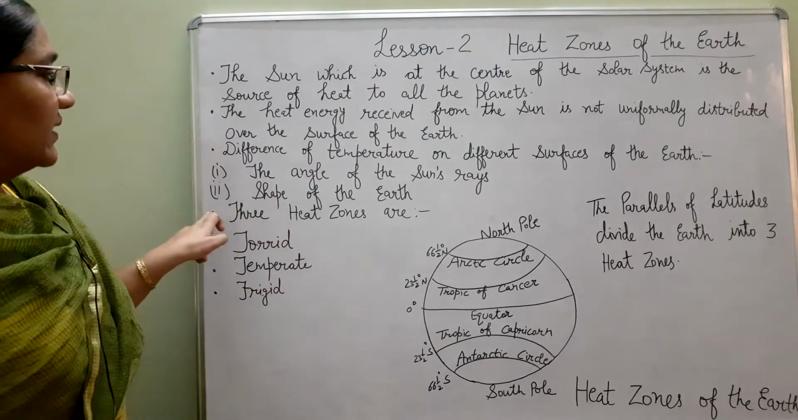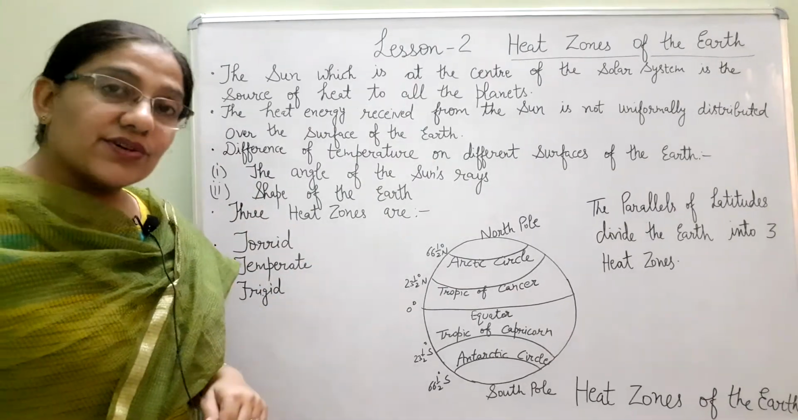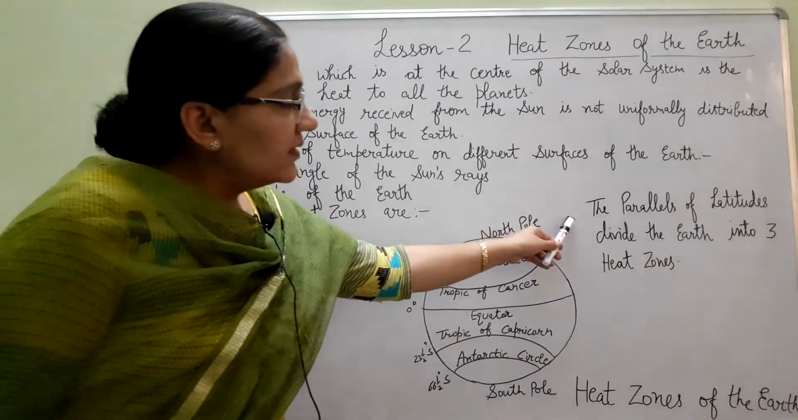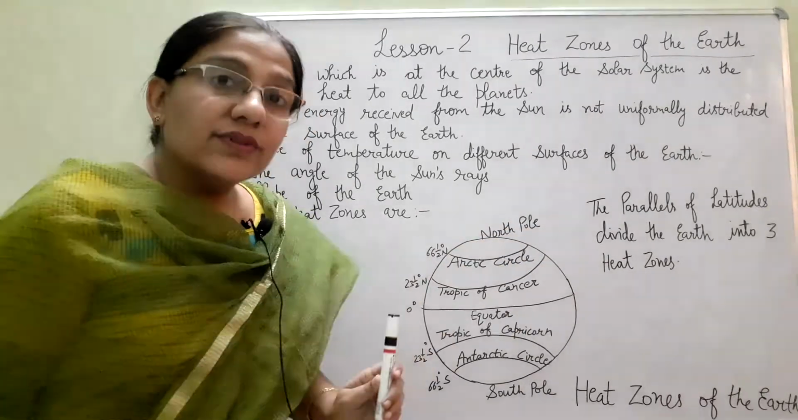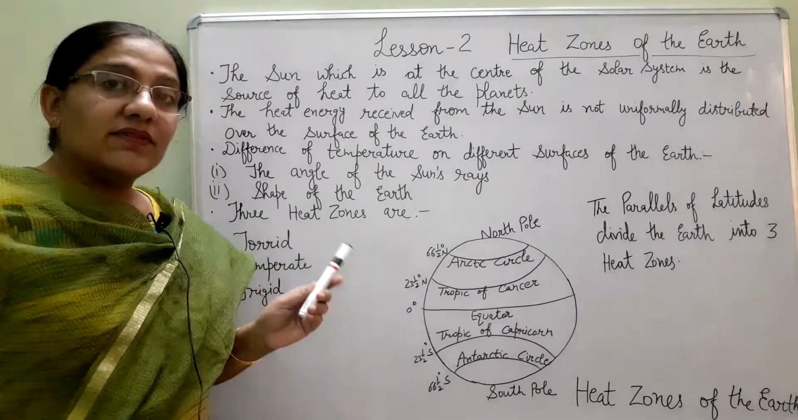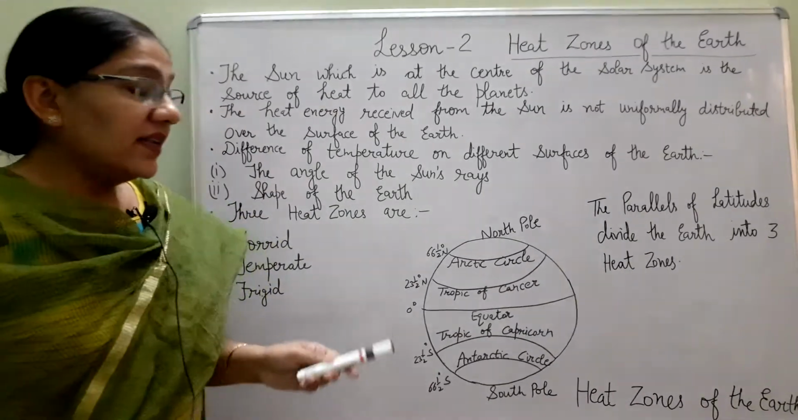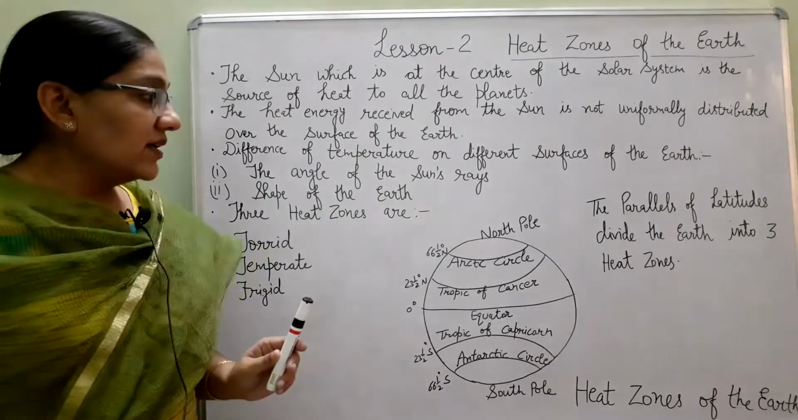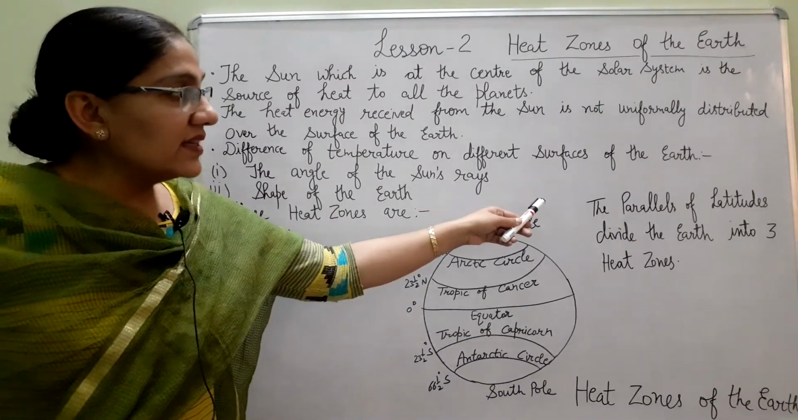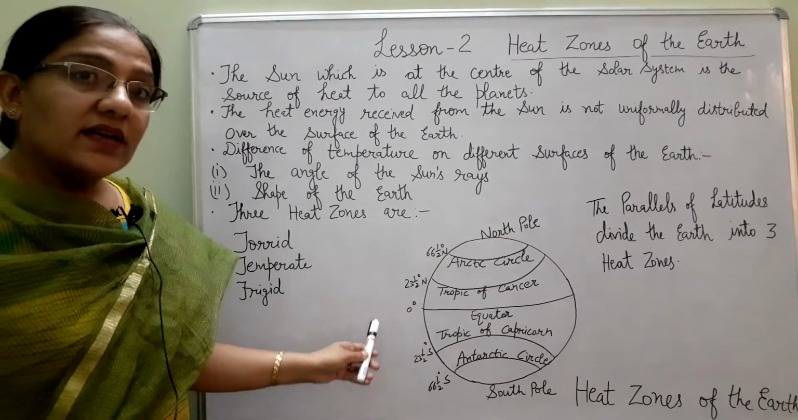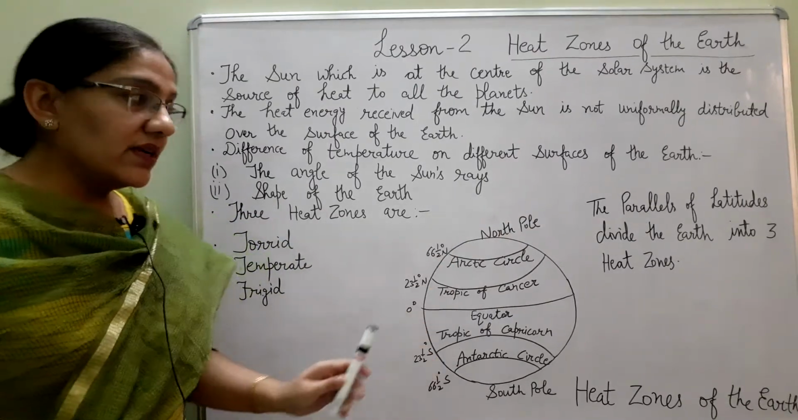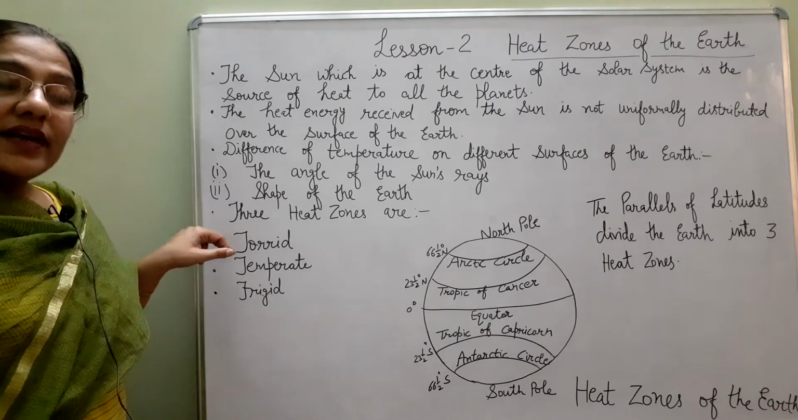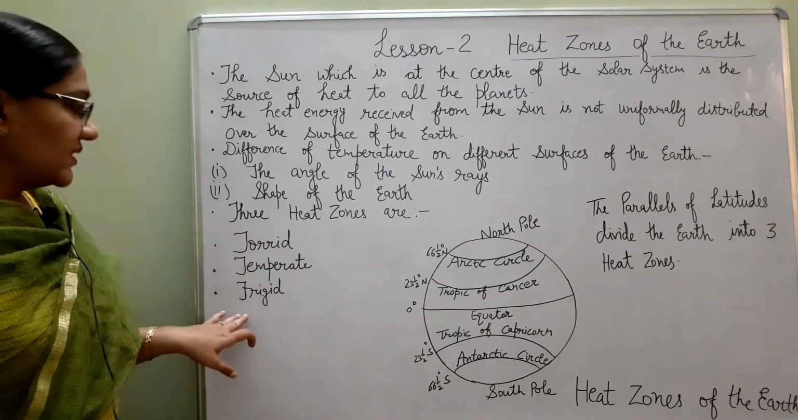Now we will read in detail about the three heat zones of the earth. The parallels of latitude divide the earth into three heat zones. In the first chapter we had read about the parallels, and these parallels of latitude divide the earth into different heat zones. So the previous topic is very relevant to this topic. It is very helpful in understanding today's topic. The three heat zones are torrid zone, temperate zone and frigid zone.